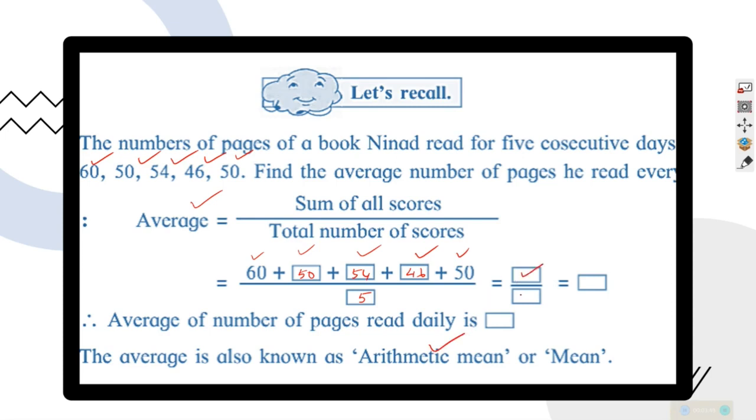Totaling this, dividing it by 5 and getting the answer is not a big job. I am not doing it. But average is nothing but totaling each event or each item and dividing by the number of items or number of occurrences. We call it average, and statistics calls it arithmetic mean or mean. This you have studied last year.